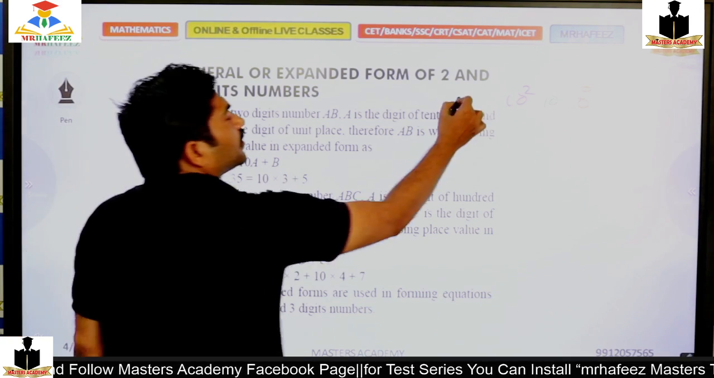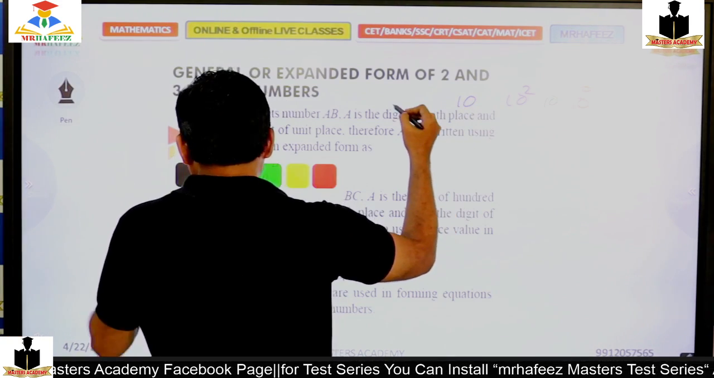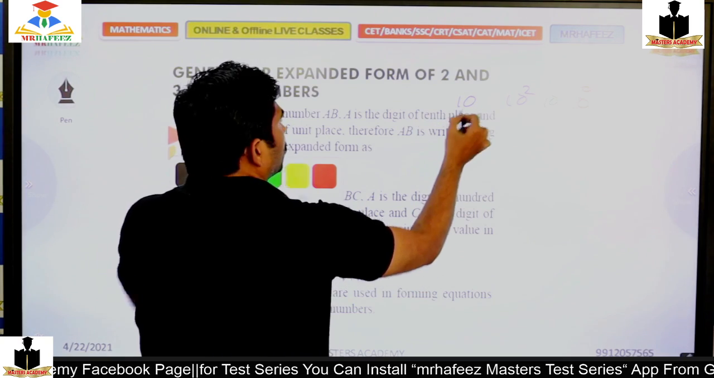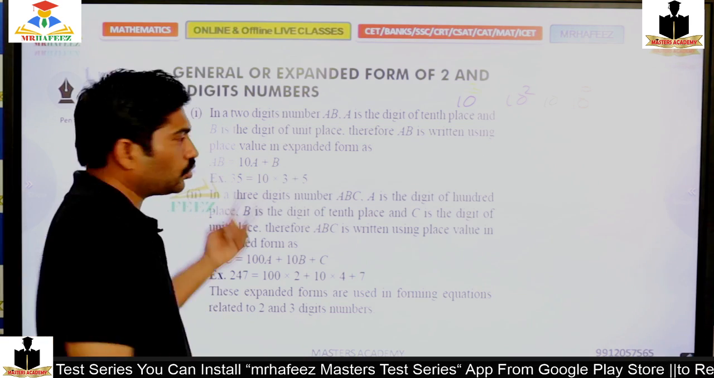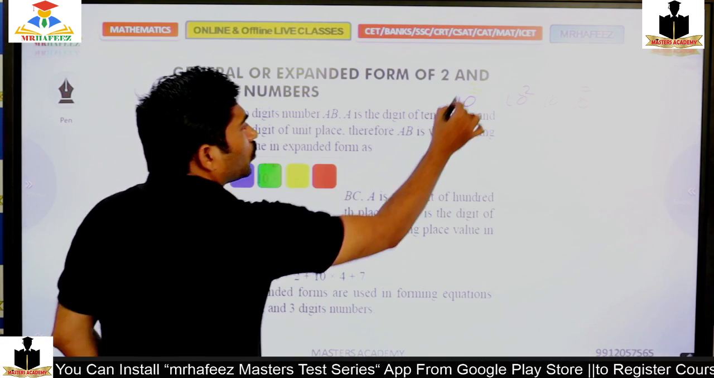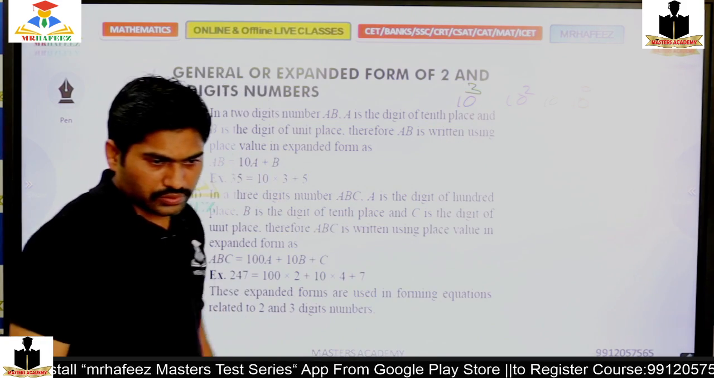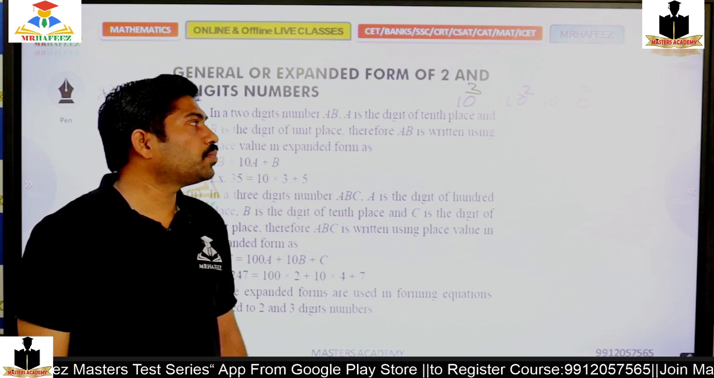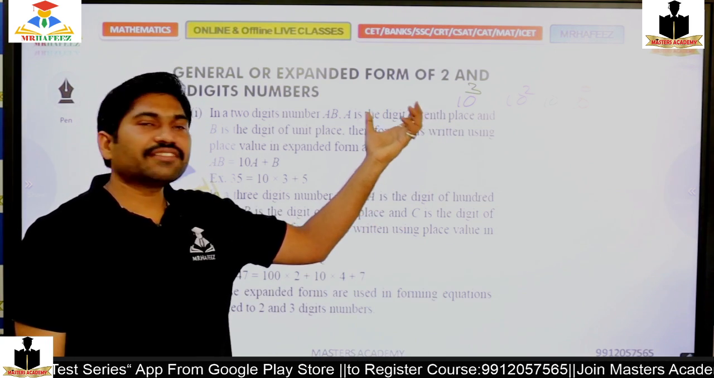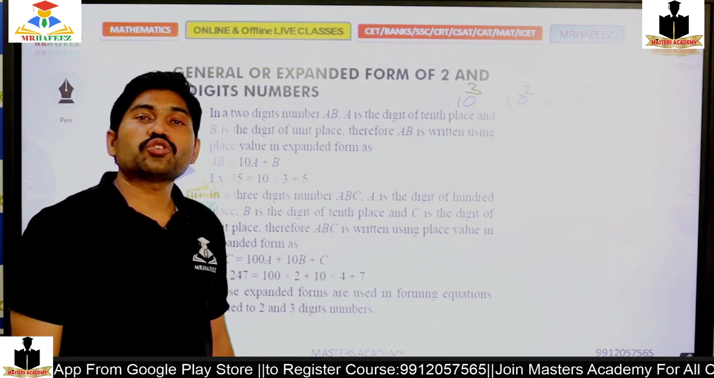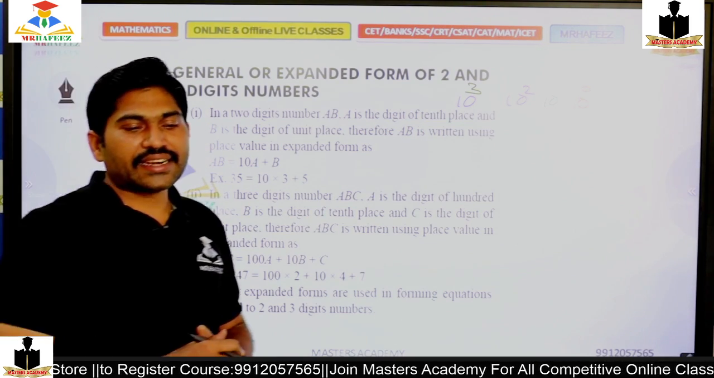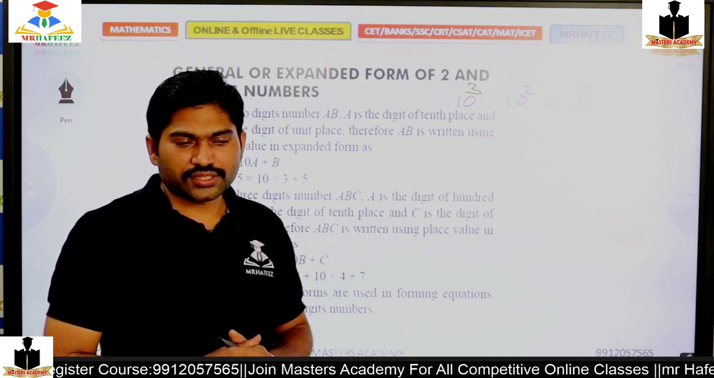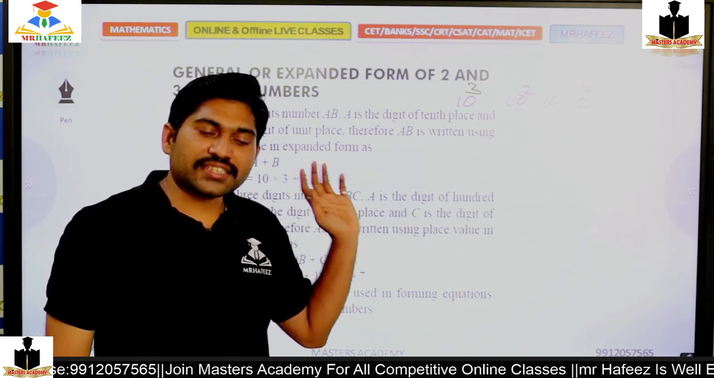Next is 10 cube. 10 cube is 1000, it's the thousands place. So I can calculate, right? That is what the decimal number system is.